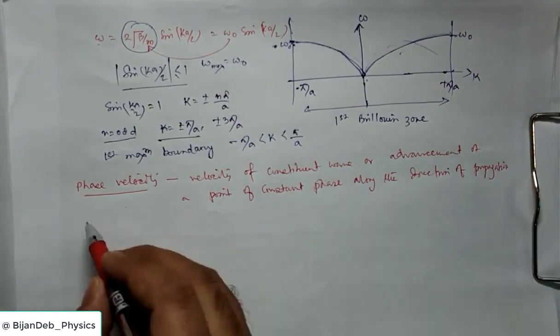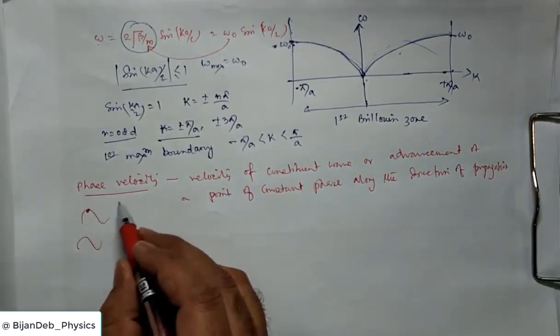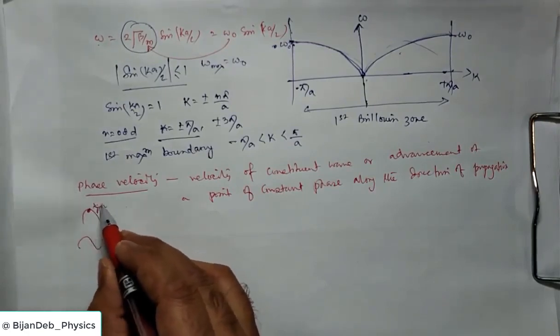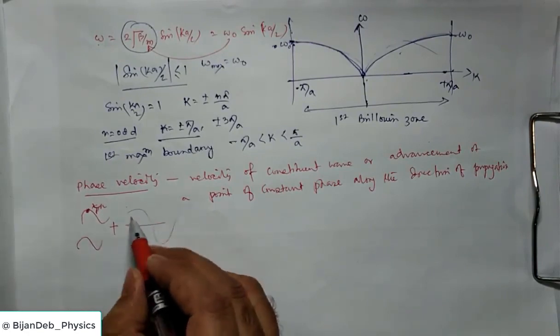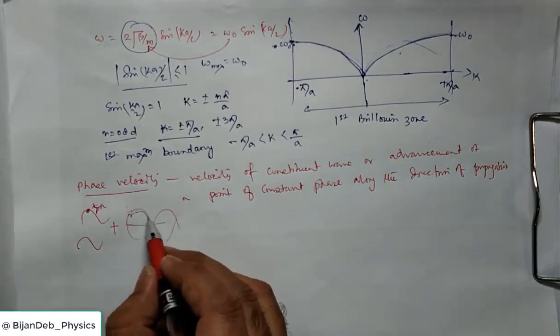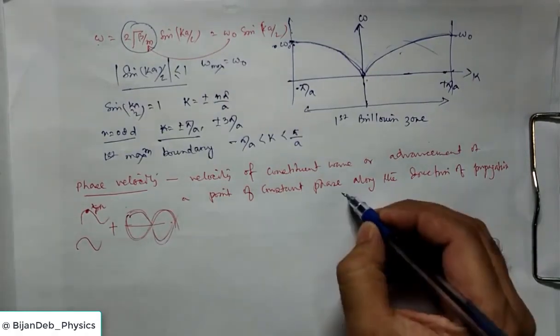So you have multiple waves, they have their individual velocity, that is the phase velocity, and they superpose to give you a resultant wave. So this we denote by phase.